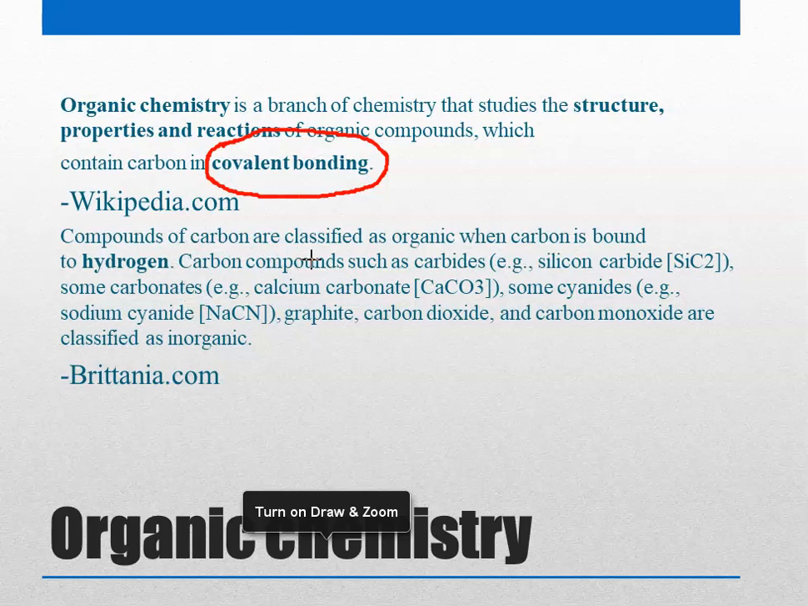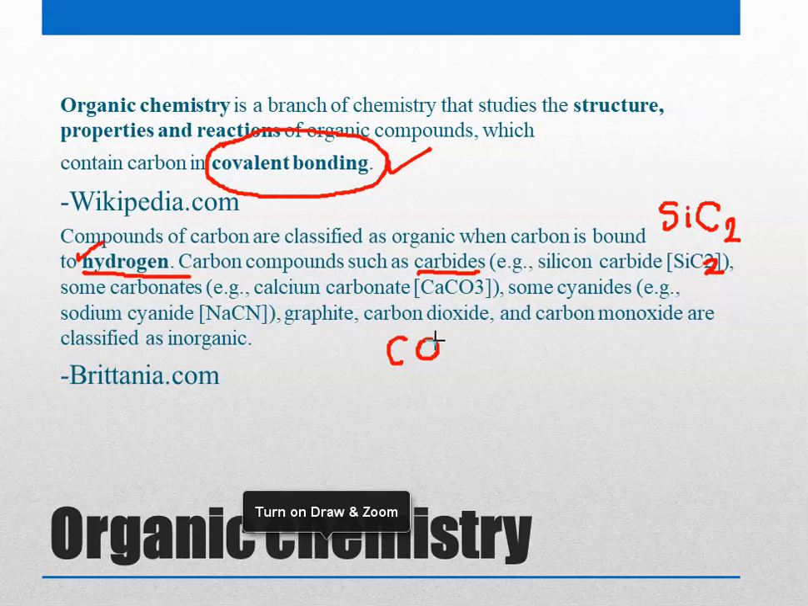So compounds of carbon are classified as organic when carbon is bound to hydrogen. Okay, so this is an important point here. So one is covalent bonding, the other is that normally there is hydrogen present. The carbon compounds such as carbides, like silicon carbide, here is the example, SiC, silicon carbide, some carbonates like calcium carbonate, and some cyanides, for example sodium cyanide, graphite, carbon dioxide, and